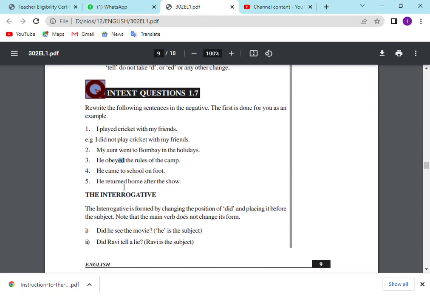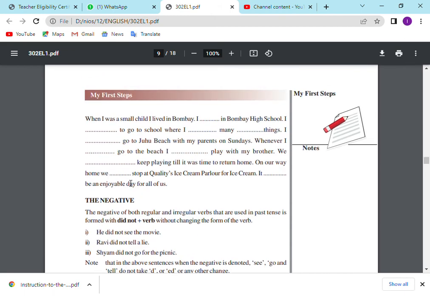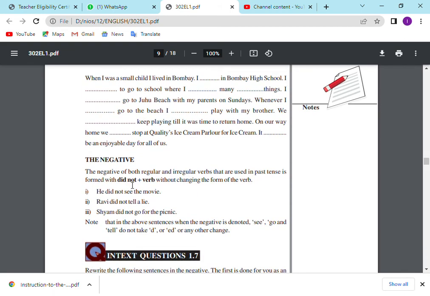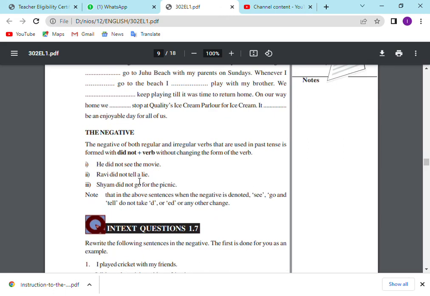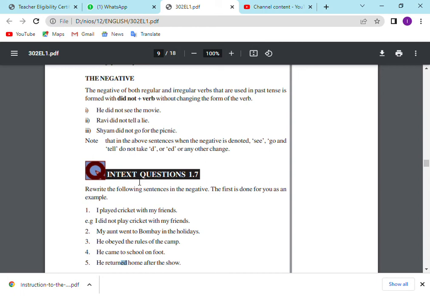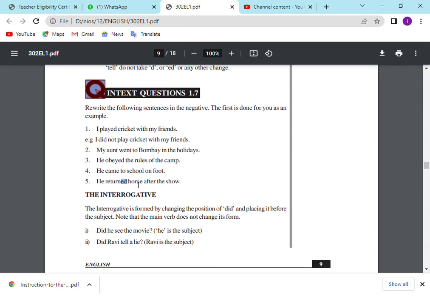He came to school on foot. Just change it into present tense. He come to school on foot. He did not come to school on foot. He returned home after the show. Remove this ed. He did not return home after the show. This is how you have to do it. If the sentence is present, simply one step to convert into negative: only did not. If it is past, first change it into present, and then add did not. You can get the past tense negative.